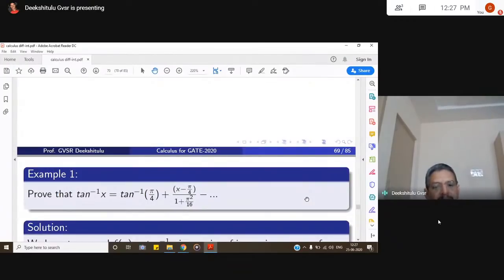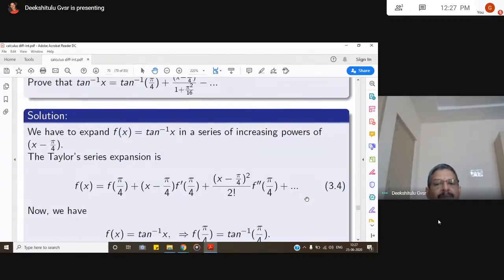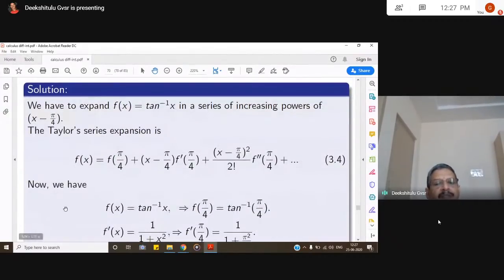Find the expansion of tan inverse x about pi by 4, that is, tan inverse x is equal to tan inverse of pi by 4 plus x minus pi by 4 by 1 plus pi square by 16, and so on and so forth. So Taylor's expansion at pi by 4: f of x is equal to f of pi by 4 plus x minus pi by 4 into f dash pi by 4. I am just substituting the values in the Taylor series.